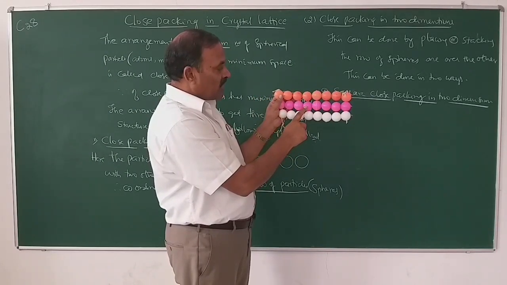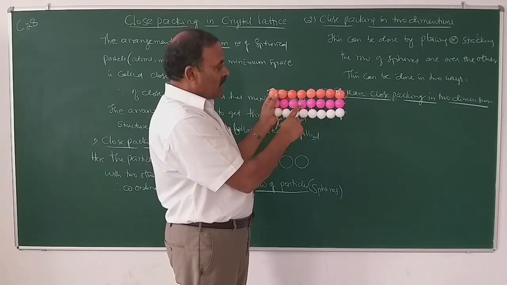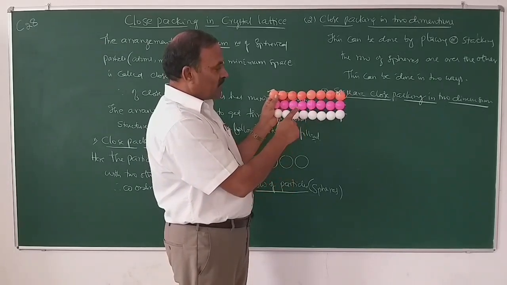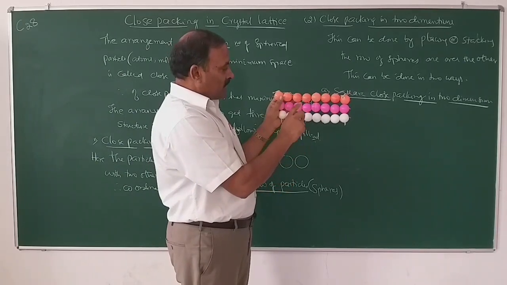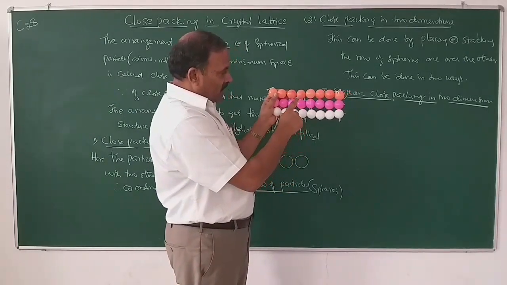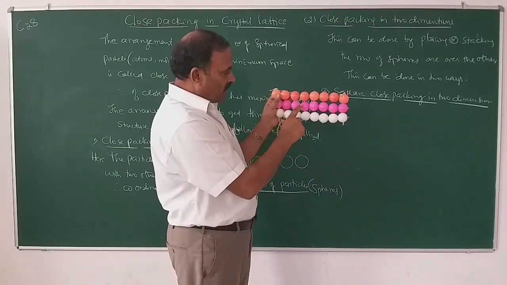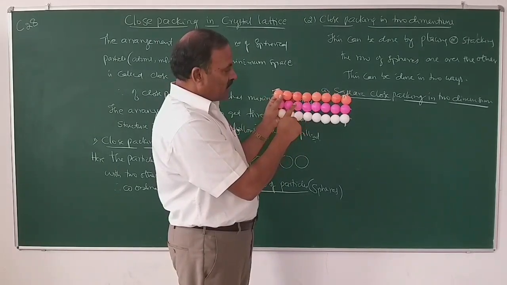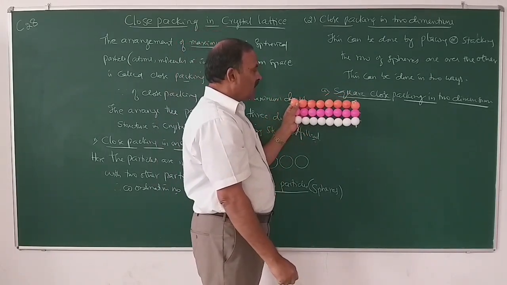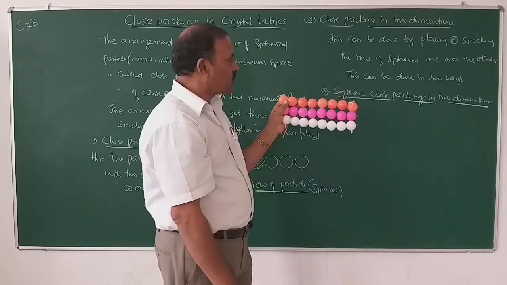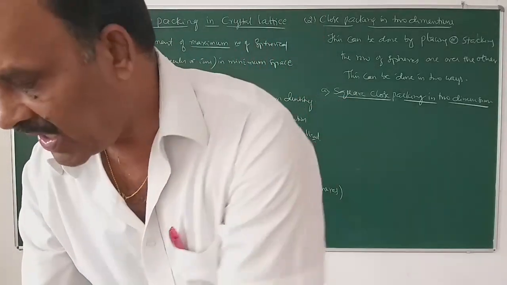Here each particle is in contact with 4 other particles. Therefore the coordination number of this particle is 4. If the centers of these particles are joined, we will get a square. Therefore, it is called square close packing arrangement. I will show you how to write this arrangement.